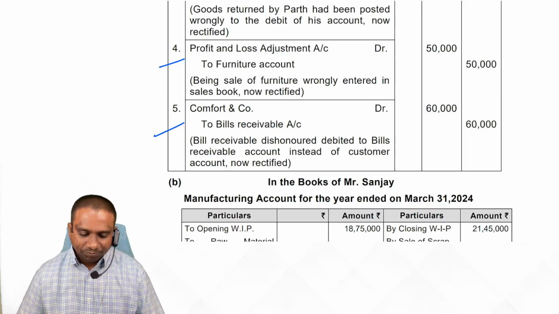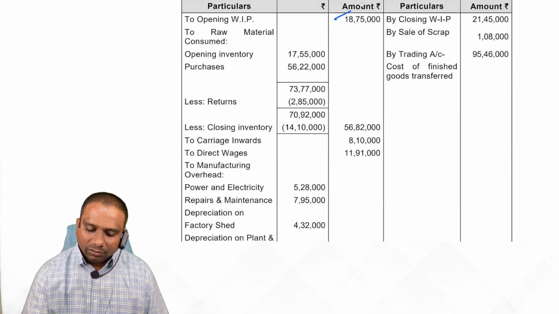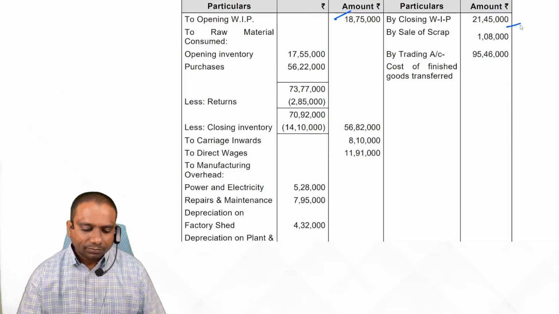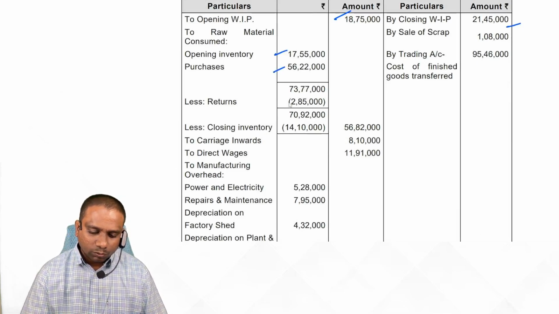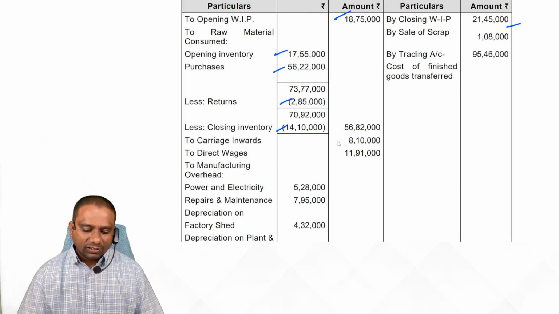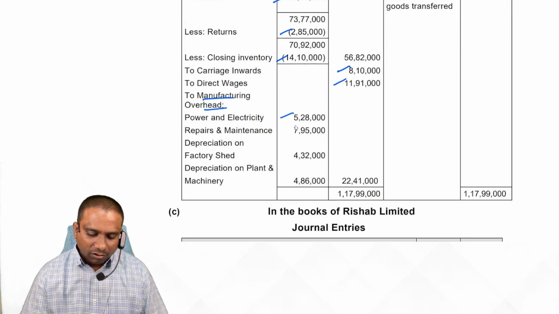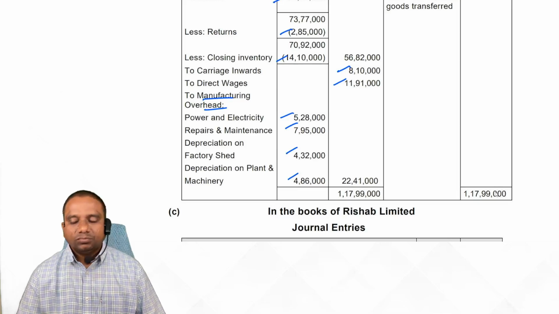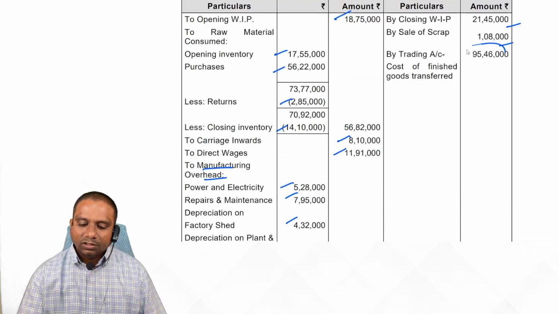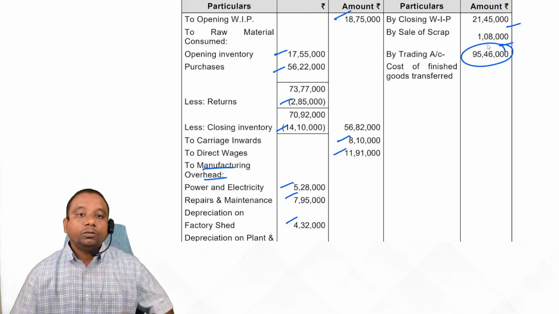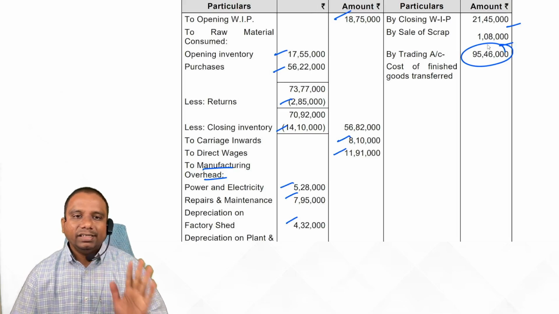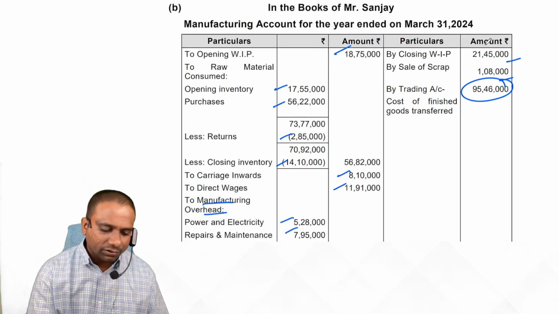Simple. Observe. Opening inventory, closing inventory, raw material consumed, using these four pieces of information. Next, carriage inward, direct wages. Next, manufacturing overheads: power, repairs, depreciation. Sale of scrap, credit. The difference is nothing but the cost of goods produced. This is transferred to the trading account. So this is a very simple problem, students.